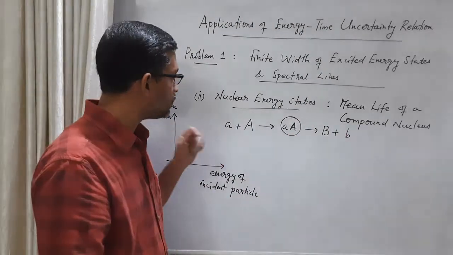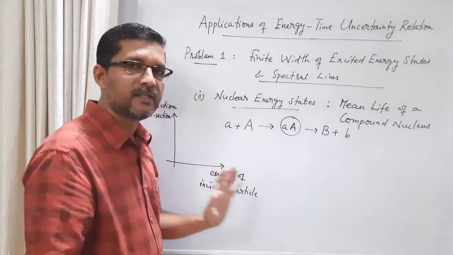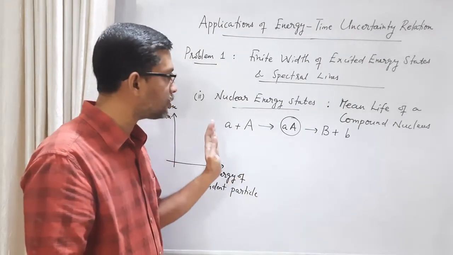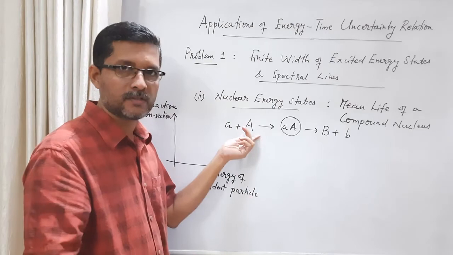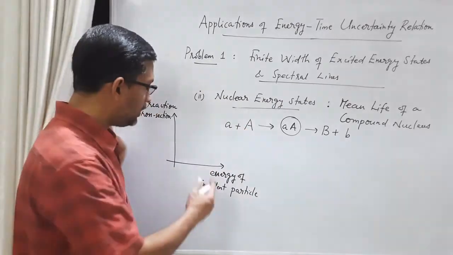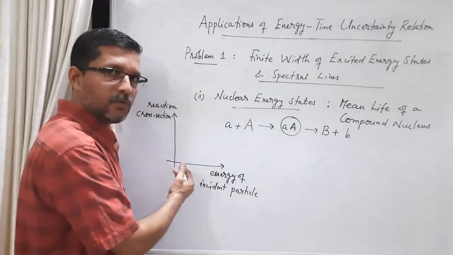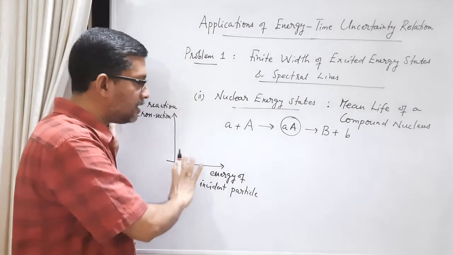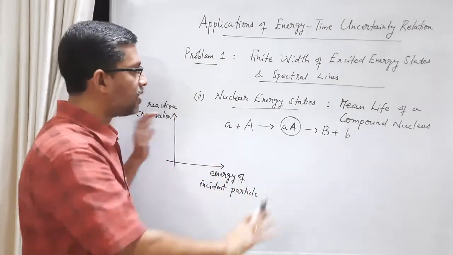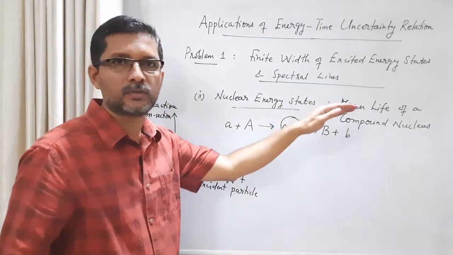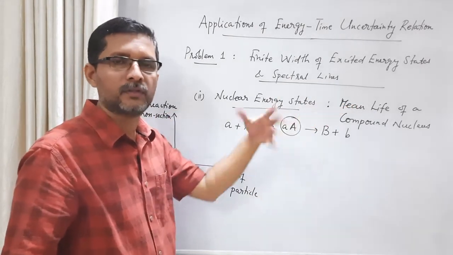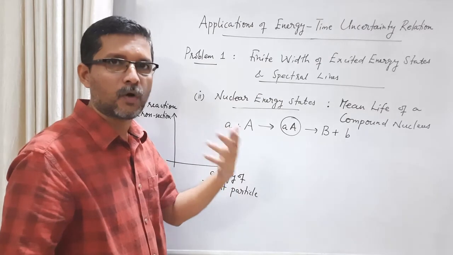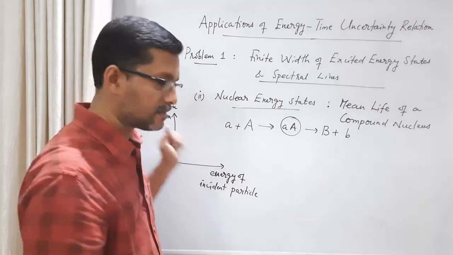If it is a slow neutron, the probability of absorption is high. So if the energy of the incident neutron is small, the reaction probability or cross section can be high. As the energy increases, the neutron can simply pass through the target block without getting absorbed, so the probability of reaction will decrease.